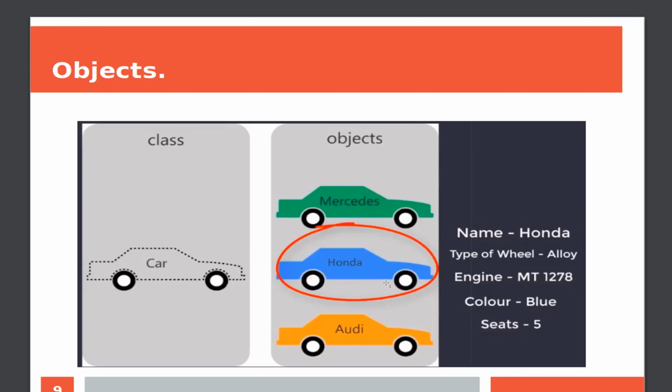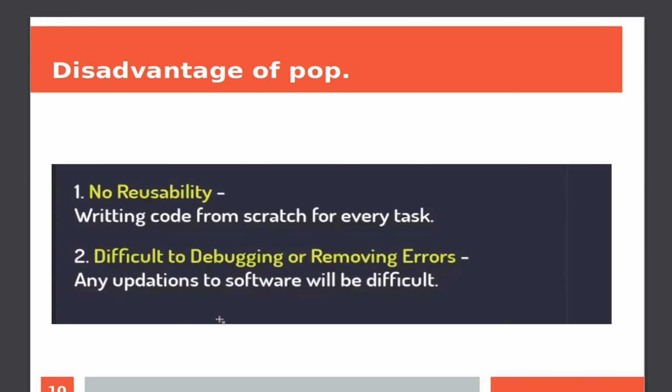You can see the various attributes like Honda, type of wheel, alloy, engine, and so on. I hope you got some basic idea about class in a simple manner. Let me brief what a class is: a class is a structure, and an object is a member of the class which follows the same structure.